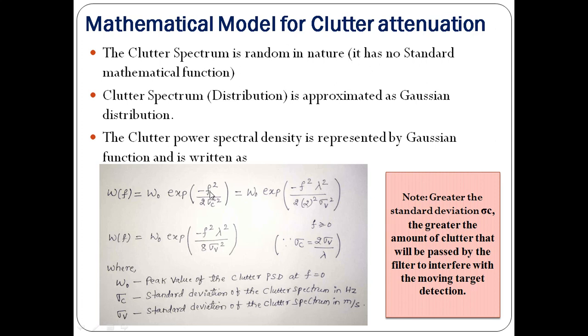Because this f value is fixed, this is a Doppler frequency shift which you get from the received echo from the moving target, based upon the direction of the target moving and the distance between the target and the radar. Based on that, this Fd will be fixed. The only possibility is to tune this standard deviation and this W naught, so that you can effectively control the clutter spectrum interference. Thereby, we can attenuate a larger amount of clutter spectrum.